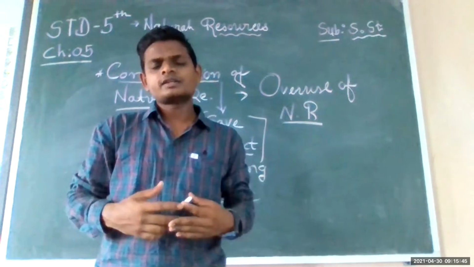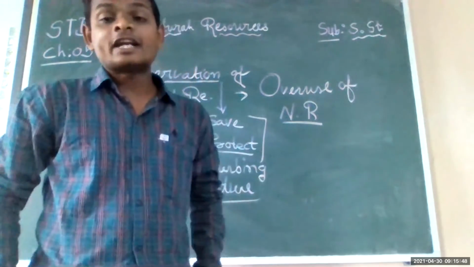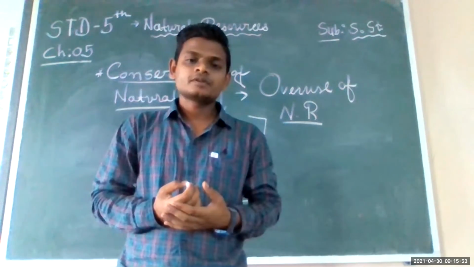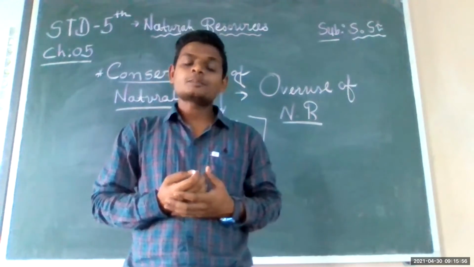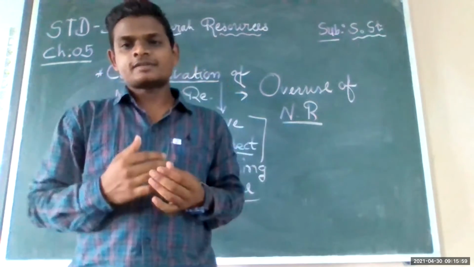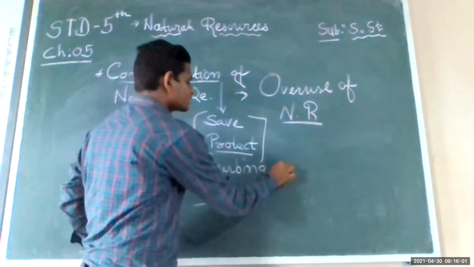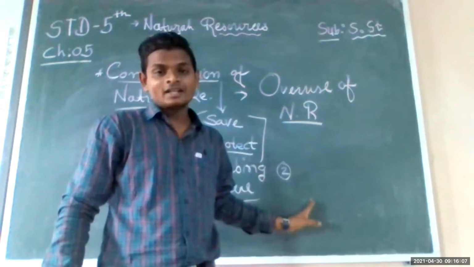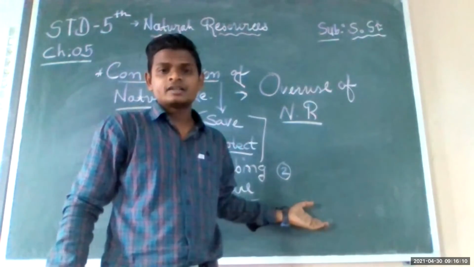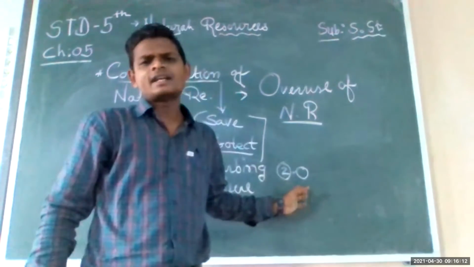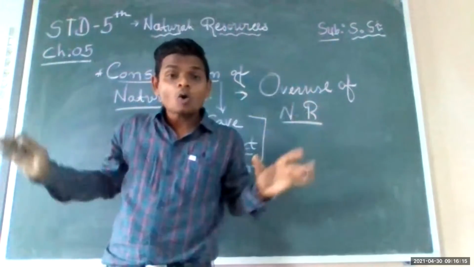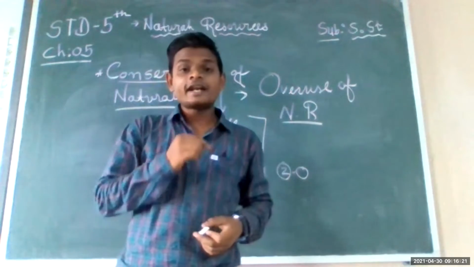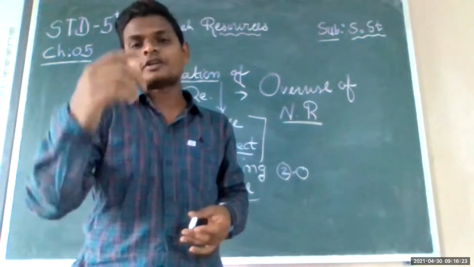We don't know how to use it. So for the future generation, it will be a very catastrophic situation. Suppose I have two cookies. Right now I have two cookies. If I consume these two cookies right now, what will my friend or my child get? They will get nothing, zero. Same thing: if you consume all the natural resources, what will be the situation? It will be a great disaster for our future generation.